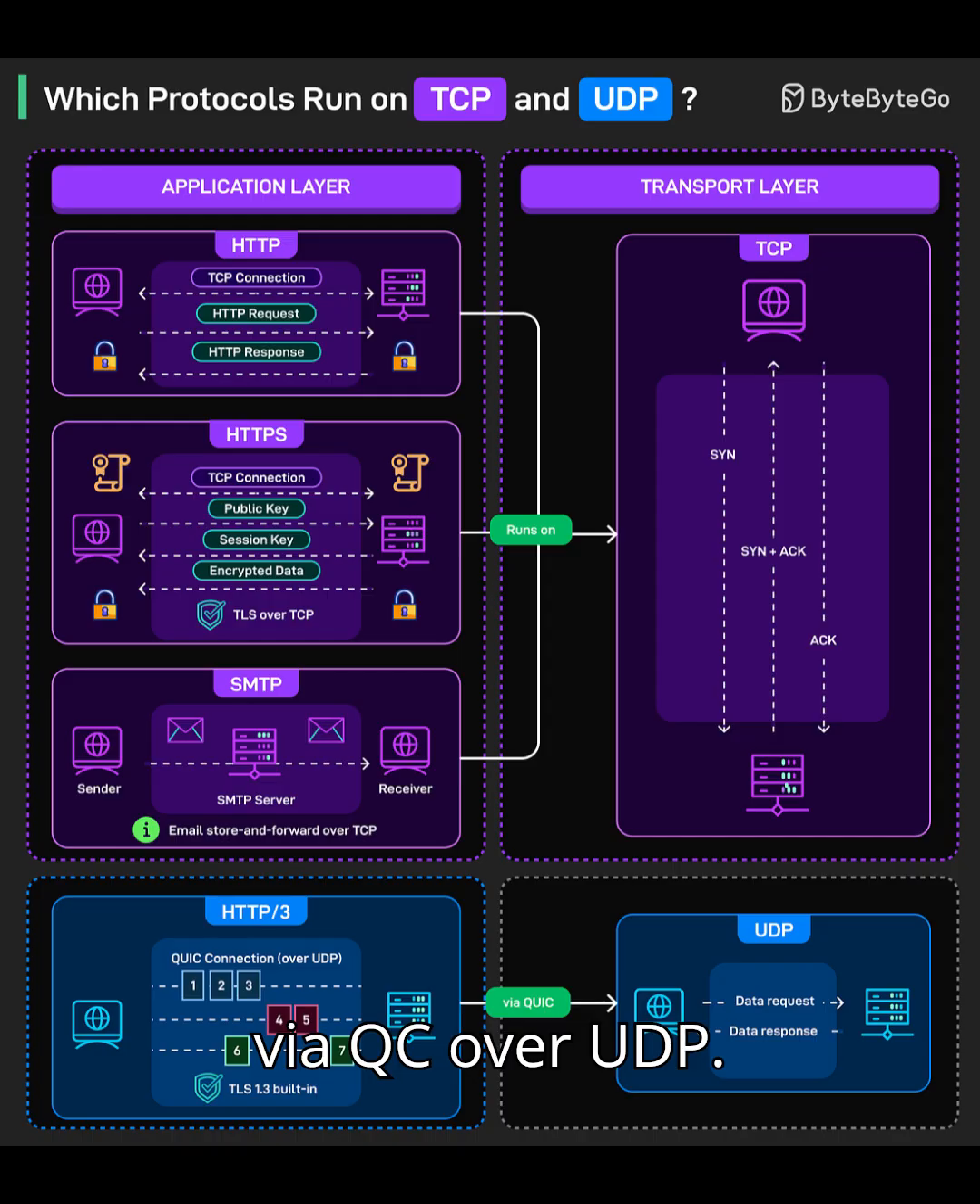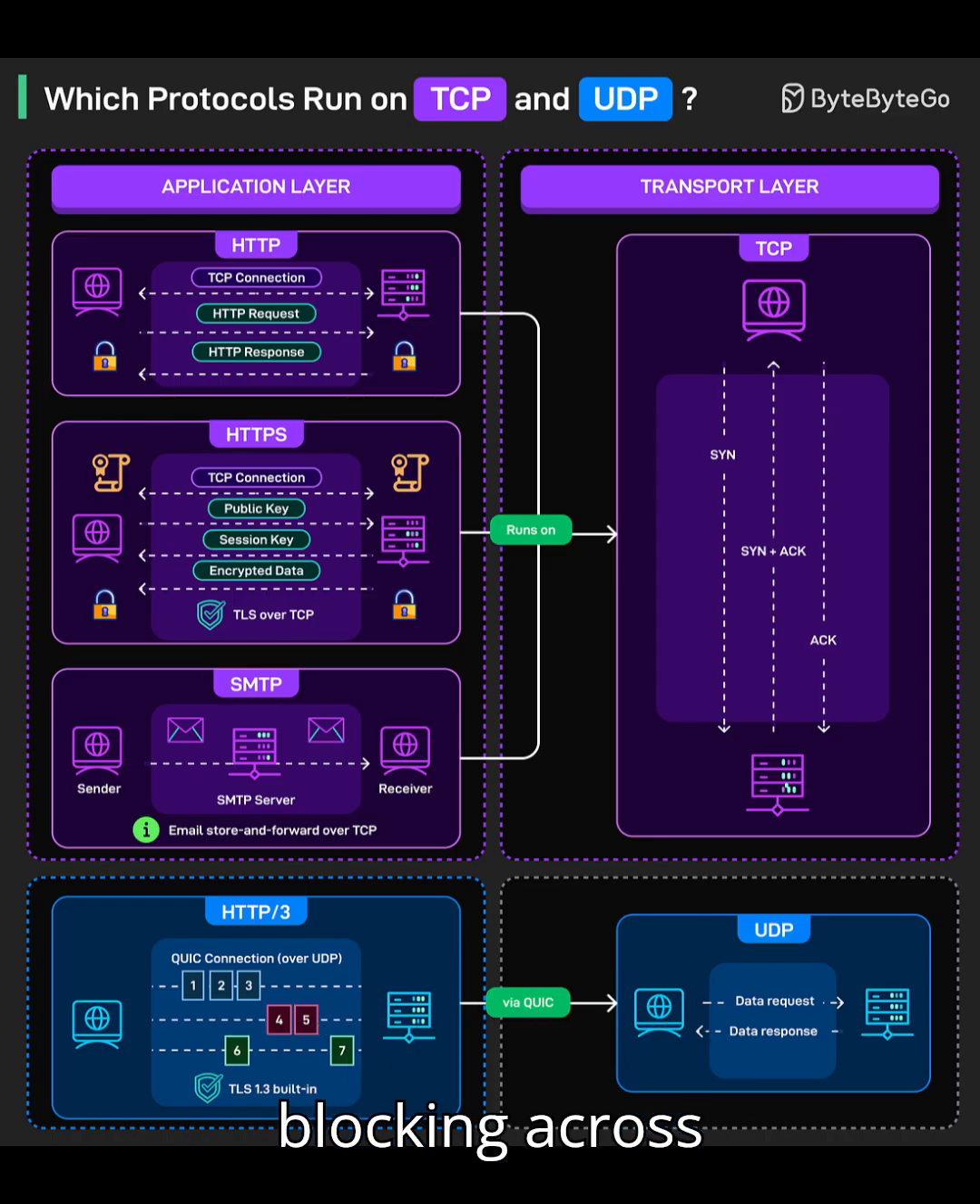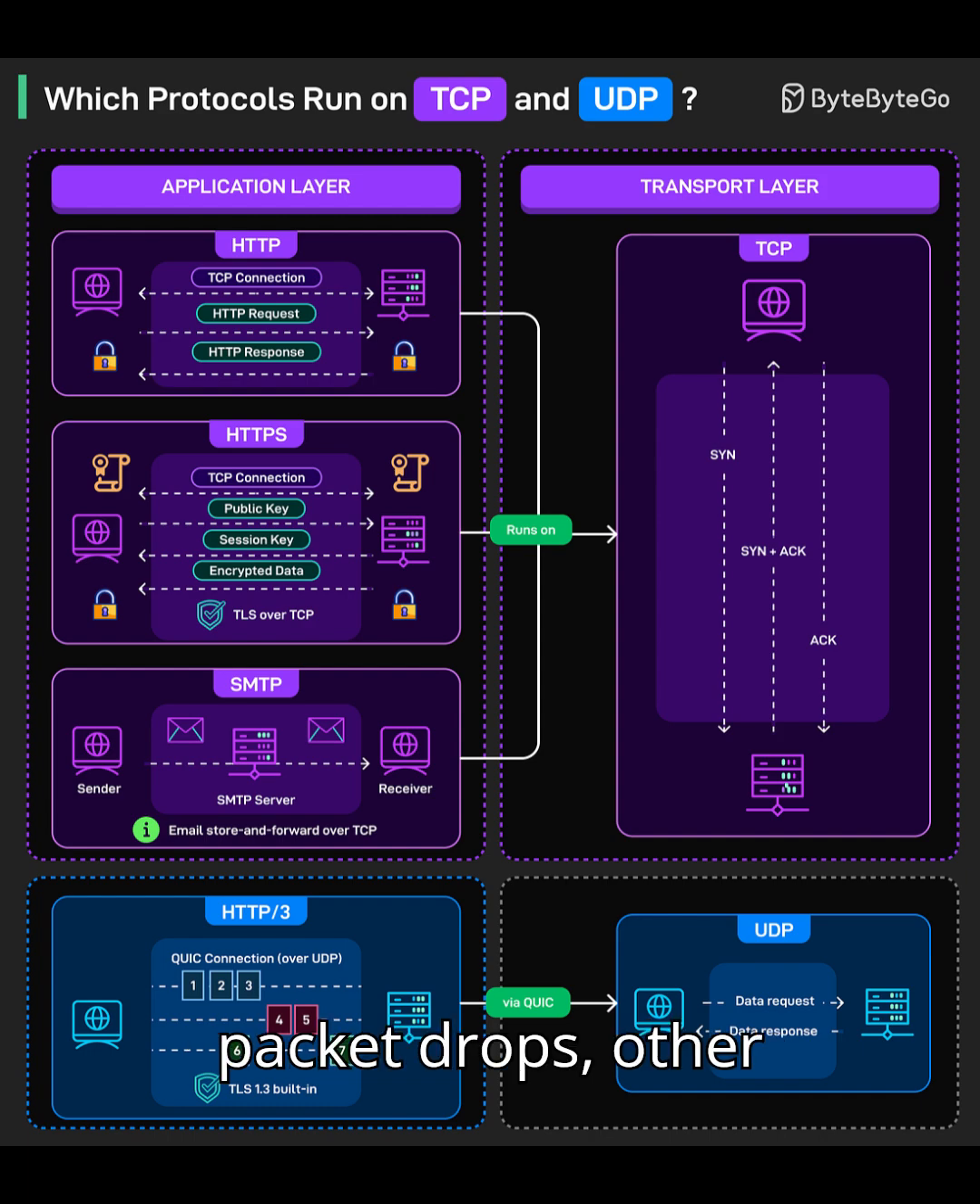HTTP/3 via QUIC over UDP. Modern web performance flips the script. HTTP/3 runs over QUIC, and QUIC runs over UDP. QUIC brings TLS 1.3 built in, zero-RTT handshakes, stream reliability, and no head-of-line blocking across streams. Even when a packet drops, other streams keep flowing. This is how many sites achieve snappier loads on flaky networks.